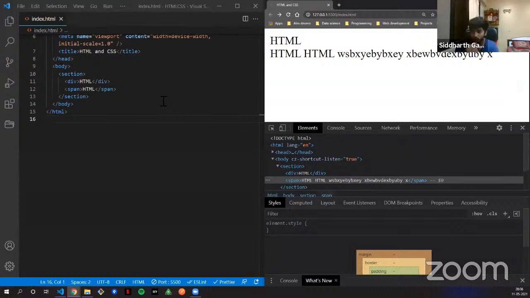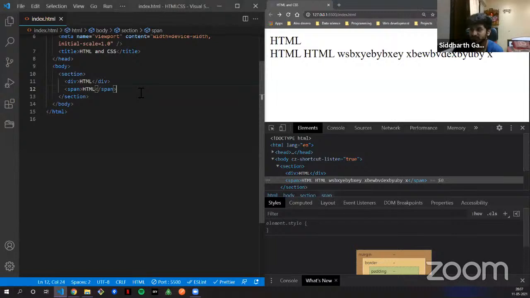Another homework for you: you don't have to write anything, but you have to try it on your laptop. You have to try 5 block level elements and 5 inline elements if they exist. I don't know how many elements are block and inline. You don't have to know how many, but you just have to know which are block and which are inline. I'm giving you one example: div is a block level element, span is an inline element.